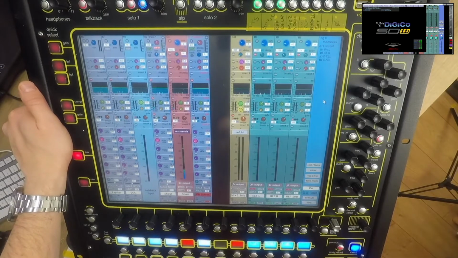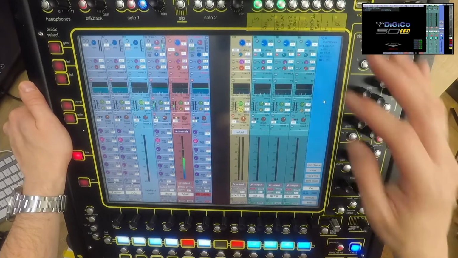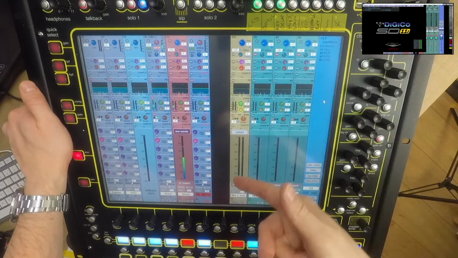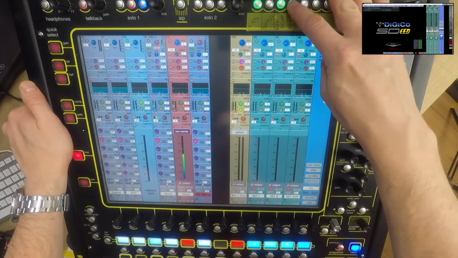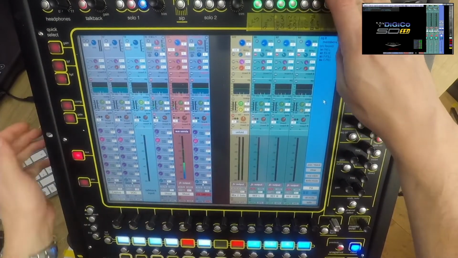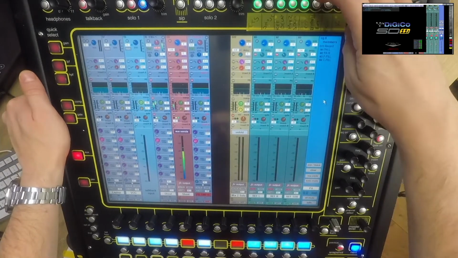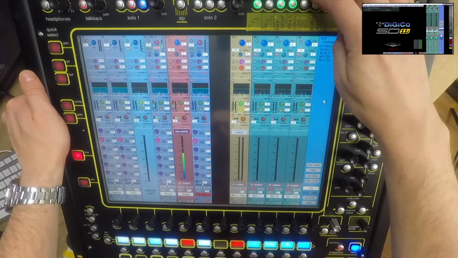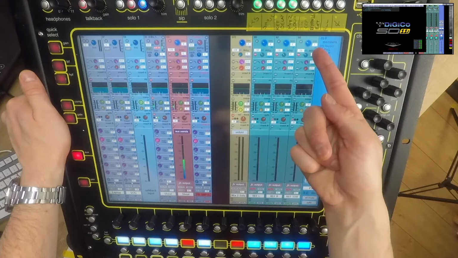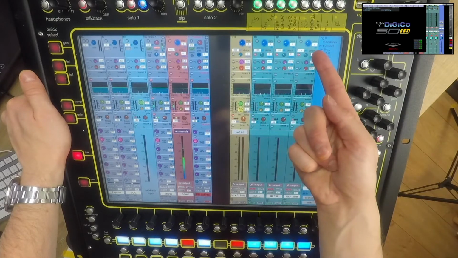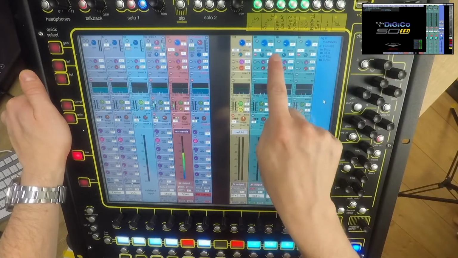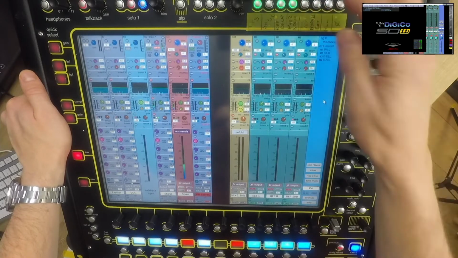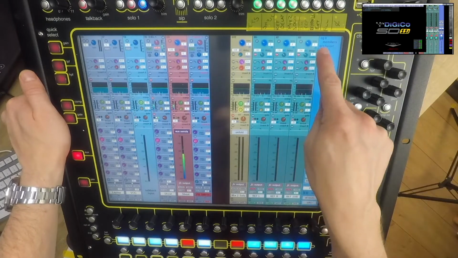matrices here. Another one is my mix to the solo bus. I want to just be able to mute and unmute it, and you can see here this toggles that. Another thing, I might want to be able to dim my near field, so this macro attenuates these by 12 dB from their current value. So it turns these down 12 and this down by 9, and then undo it, and it puts these back to 0 and this back to +3.